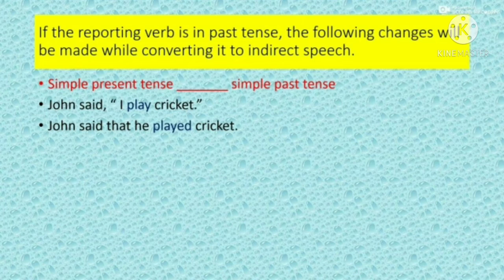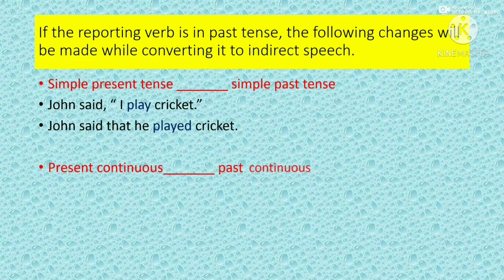If the verb of direct speech is in present continuous tense, we have to change it to past continuous tense while changing it to indirect speech. Say for example, John said, "I am playing cricket." Indirect speech for the same will be John said that he was playing cricket.